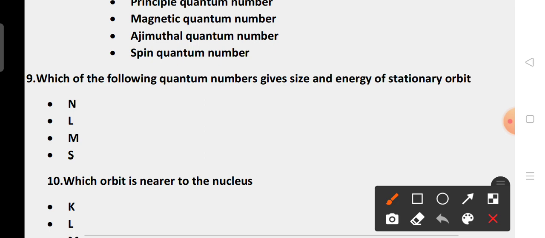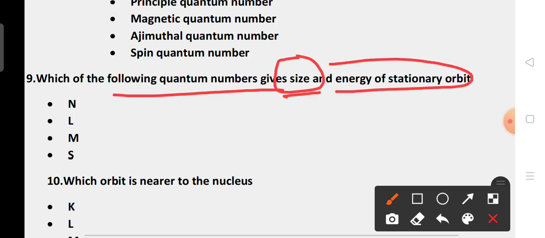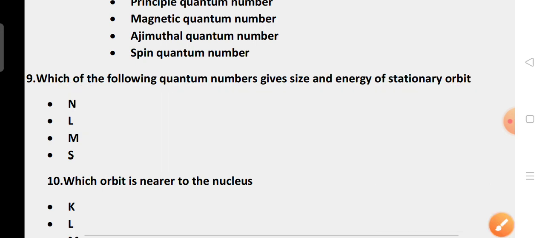Which of the following quantum numbers gives the size and energy of the stationary orbit? A, n; B, l; C, m; D, s. The correct option is A. The principal quantum number n gives the size and energy of the stationary orbit.